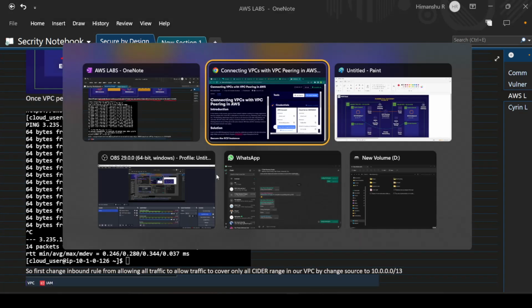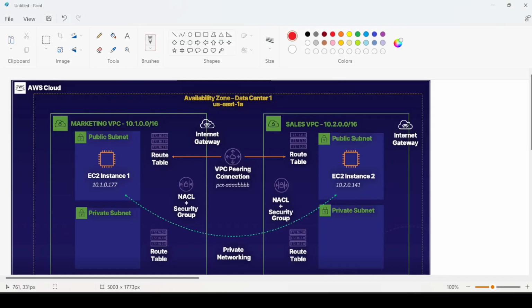So now coming to our lab perspective. In this lab, we will be connecting two VPCs, that is marketing VPC and sales VPC, present in the US East 1 region. Means both the VPCs are present in one region, but we can also do the same if the VPCs are present in two regions. So we will be setting up a VPC peering connection between these two VPCs having their CIDR range given and public subnets. First we'll set up a VPC peering connection between the two VPCs by mentioning the two VPC names, that is marketing VPC and sales VPC.